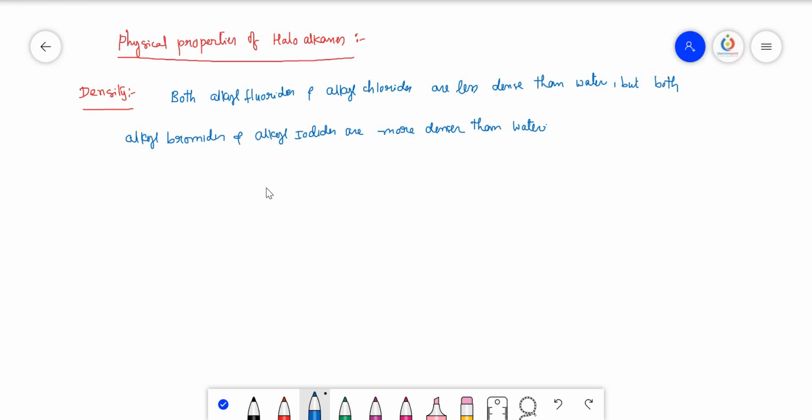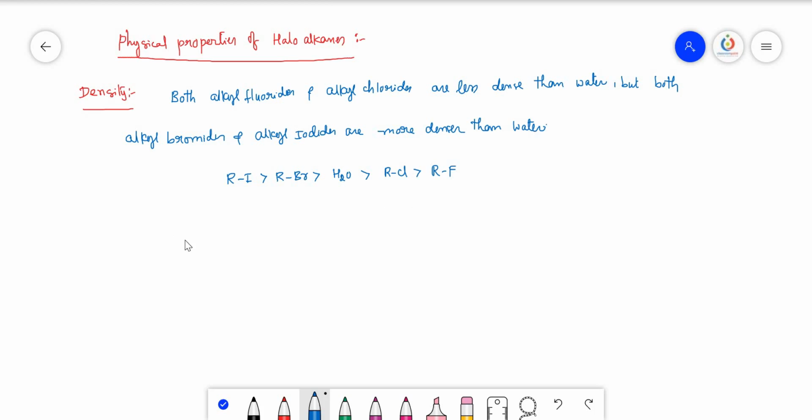So I will write down here how the density varies. Alkyl iodide is more dense than alkyl bromide, which is more dense than water, which is more dense than alkyl chloride, and the last one is alkyl fluoride. So when the number of halogens increases, density also increases.